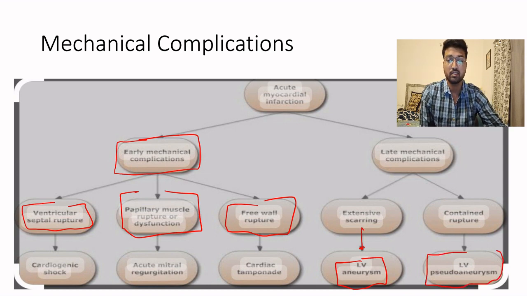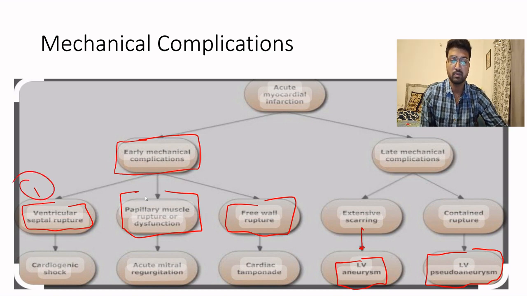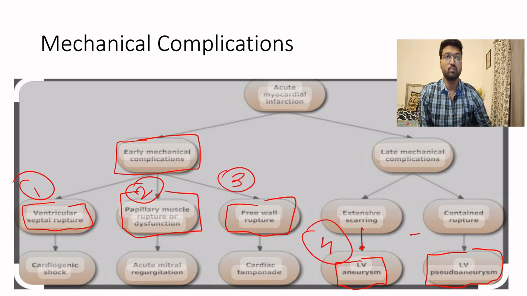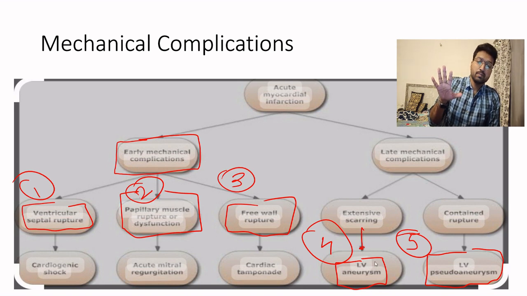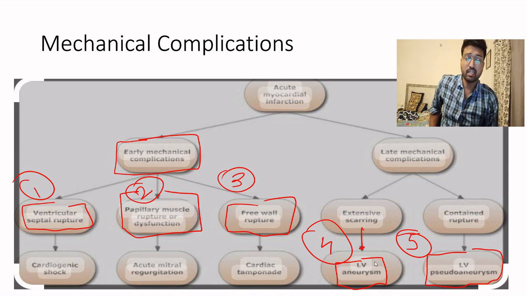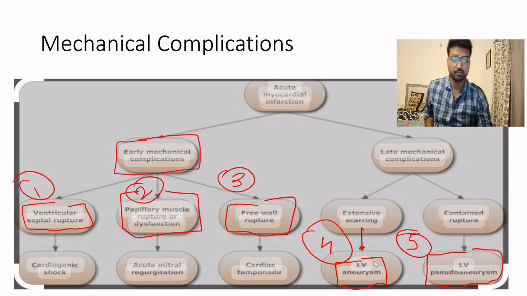So how many complications are there? 1. Ventricular septal rupture. 2. Papillary muscle rupture. 3. Free wall rupture. 4. LV aneurysm. 5. LV pseudoaneurysm. So there are 5 mechanical complications. One thing which has not been mentioned here is RV infarction and RV dyskinesia. We will talk about that later.